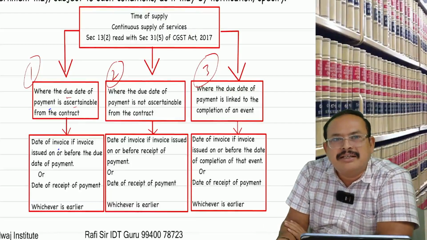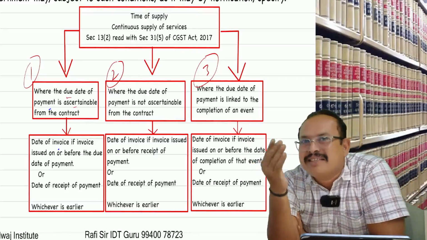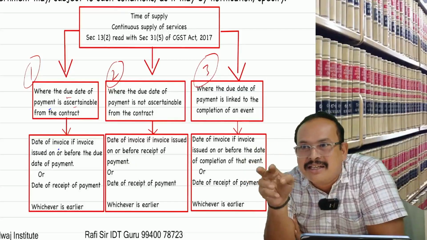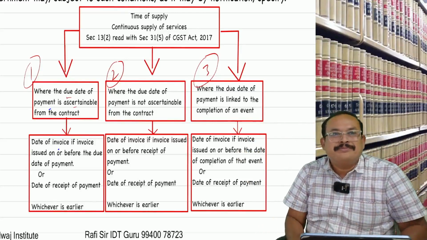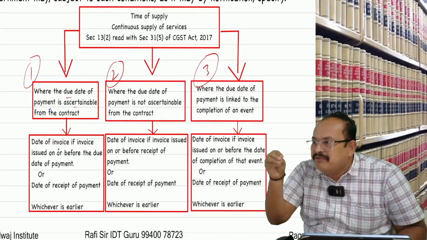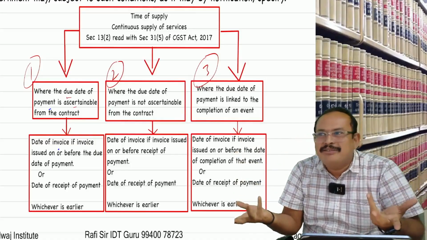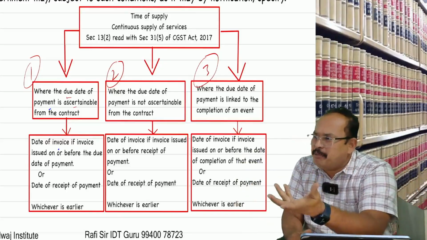Got the clarity? Due date or date of payment, whichever is earlier. By the time you have to issue the invoice, that is the time of supply. If the invoice is not issued on the due date or date of payment, whichever is earlier, then the invoice is not required to be referred to. What is to be referred to is the due date or date of payment, whichever is earlier.